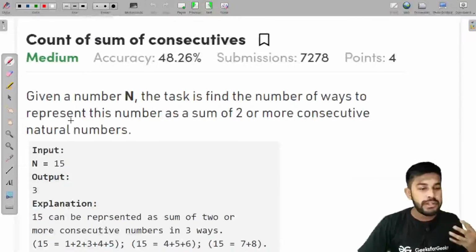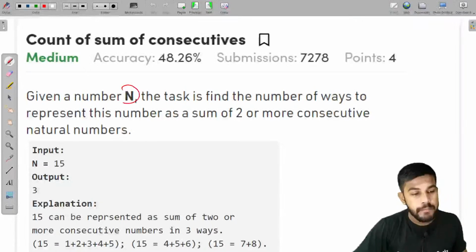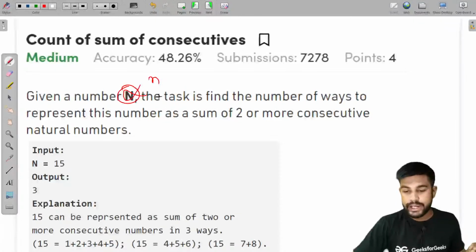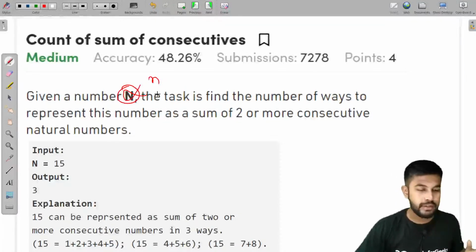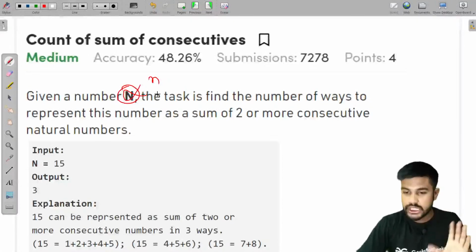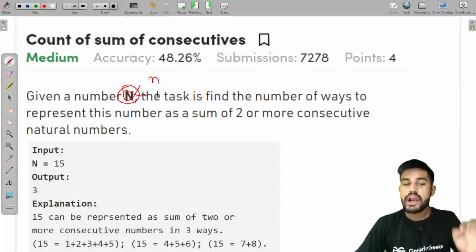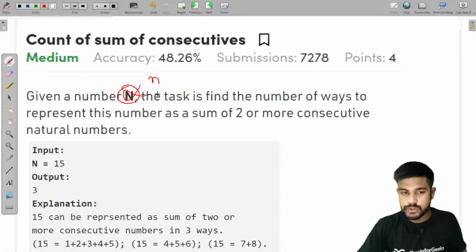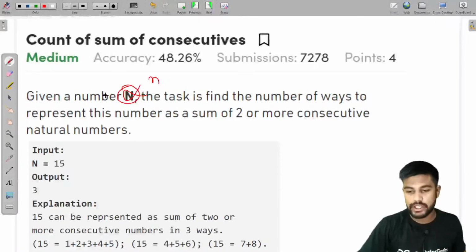The problem statement states that we would be given a number n, which I have changed to n itself. I would first solve the whole question, then answer all your queries which are not related to this question. The queries which relate to this question, I would be answering them. The general queries, I would be answering at the end, so that I don't destroy the flow itself.